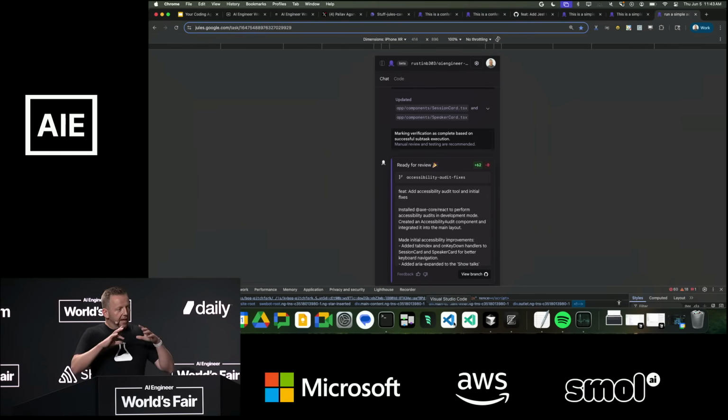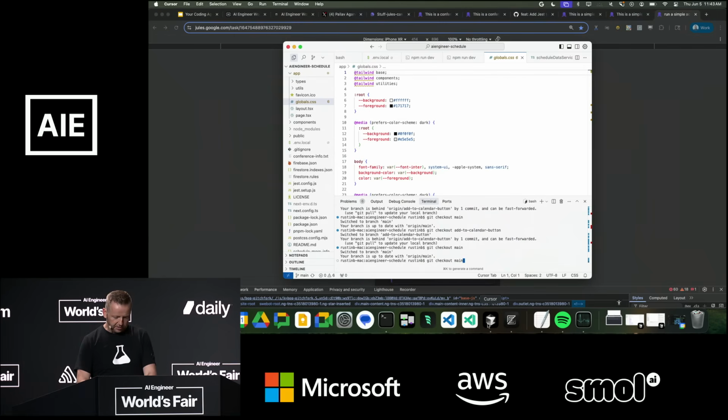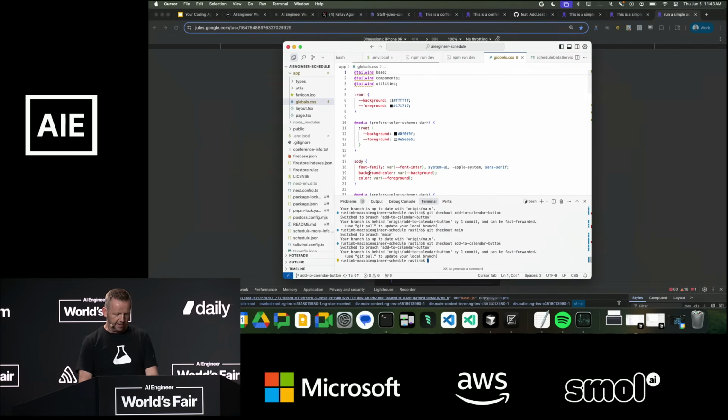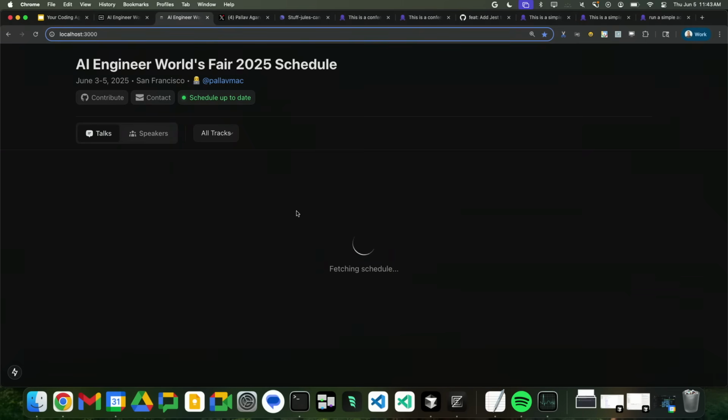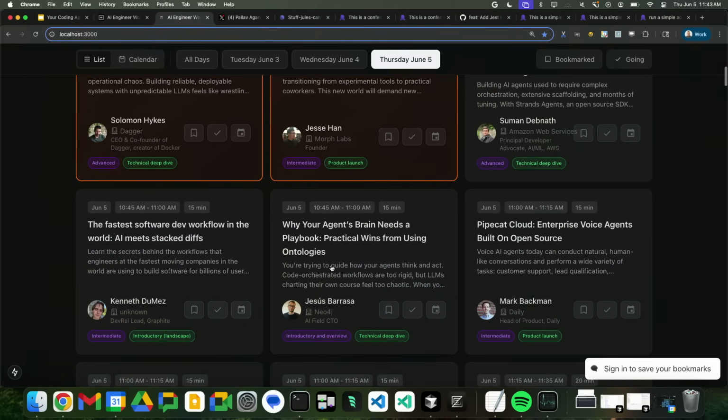Now we have this big merge we need to do. And to be honest, I ran out of time to finish the merge, and Jules should help me with this merge. It's called an octopus merge. So surely Jules as a squid should help with the octopus merge. But let's just pull our checkout, our add to calendar button. Go back to this, localhost, refresh. And now I have a calendar button.